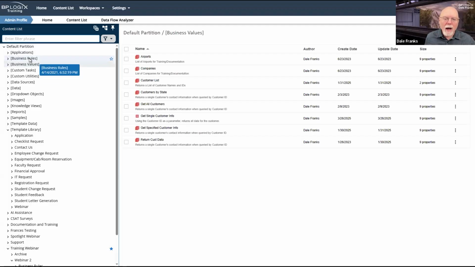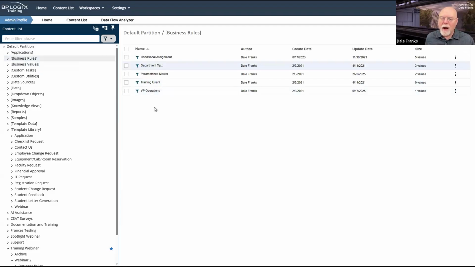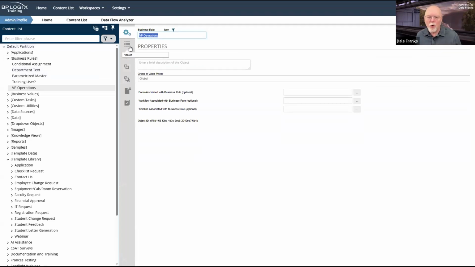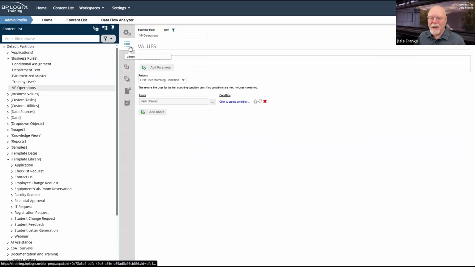For example, if we go into my business rules folder, we'll take VP of operations. Okay, so this is about as global a business rule as you can find. It does one thing. It returns a user. In this case, Barb Stanley. Barb Stanley is apparently my VP of operations.